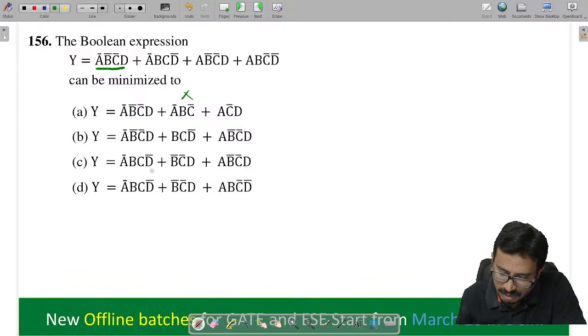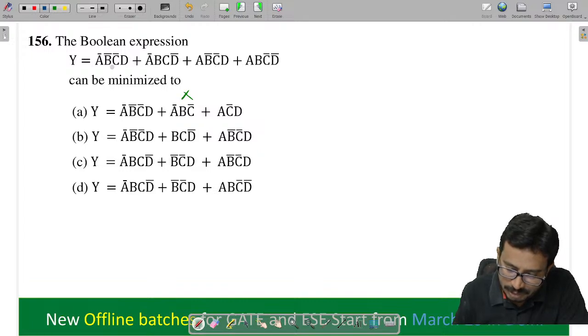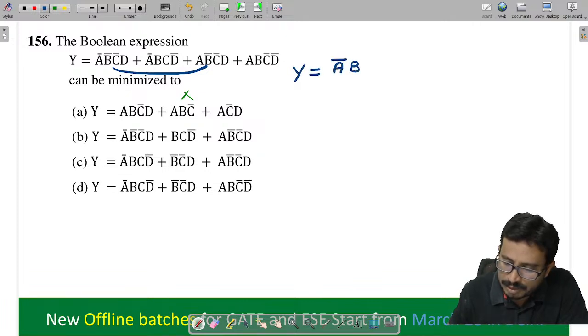Now what we can do here is check the options. If you see this, if I combine these two, what I will get? That is A bar B C D bar as it is.